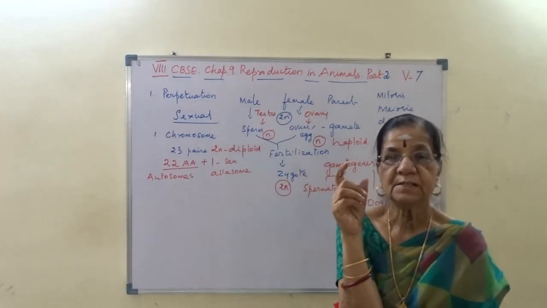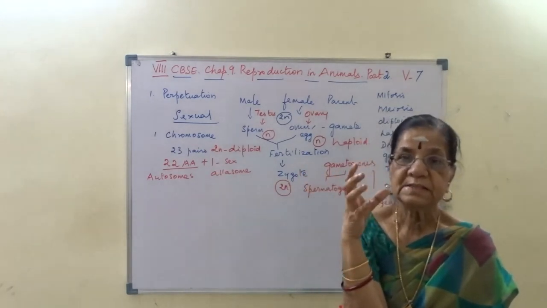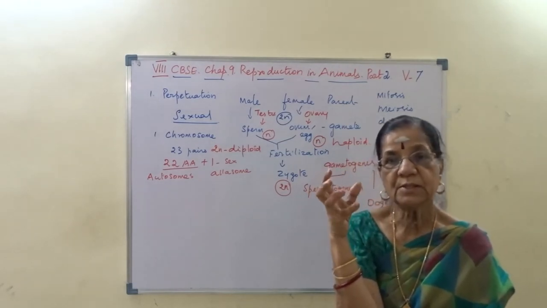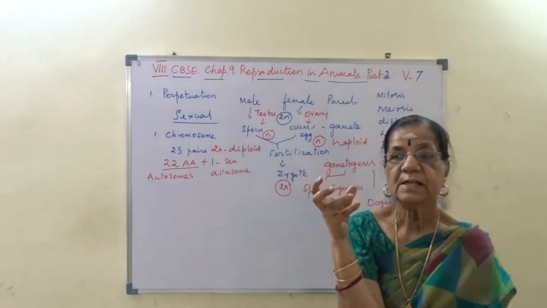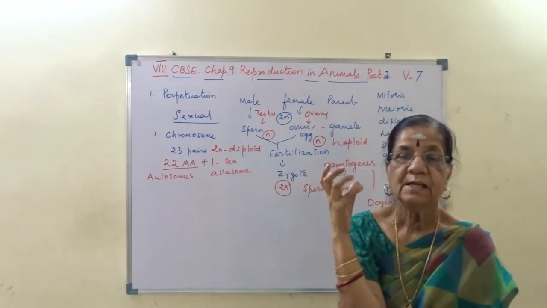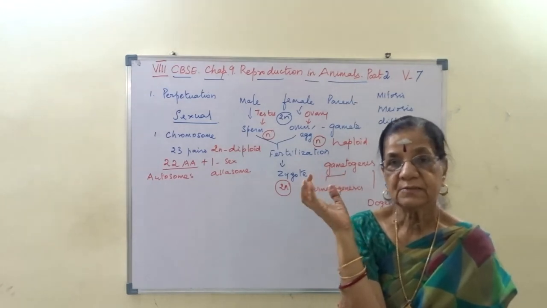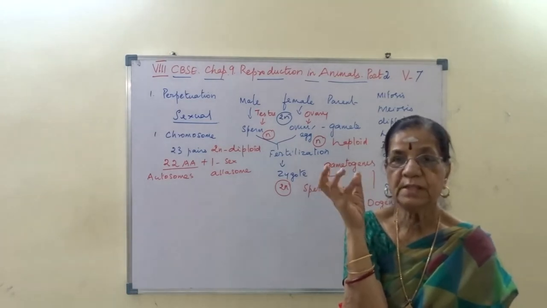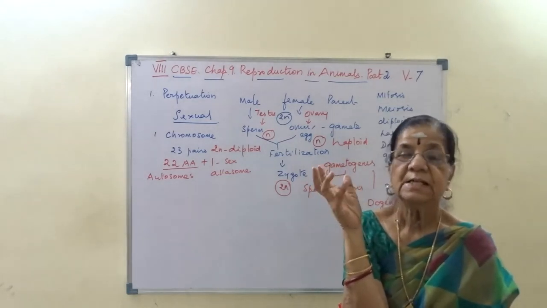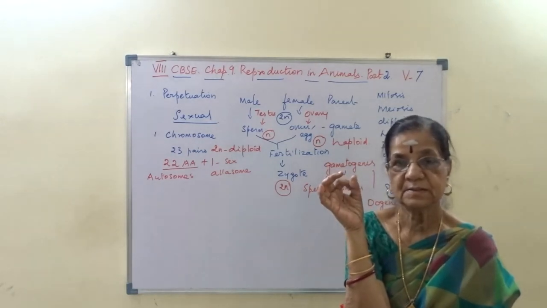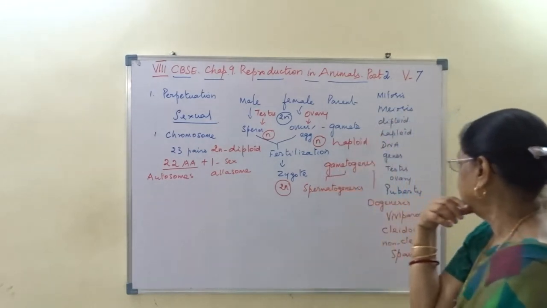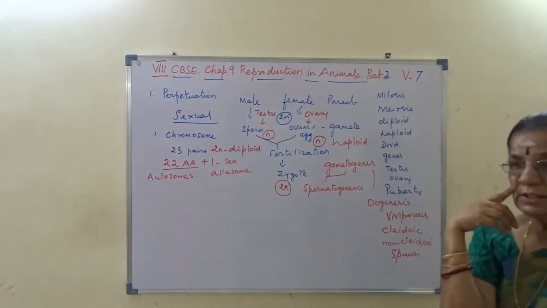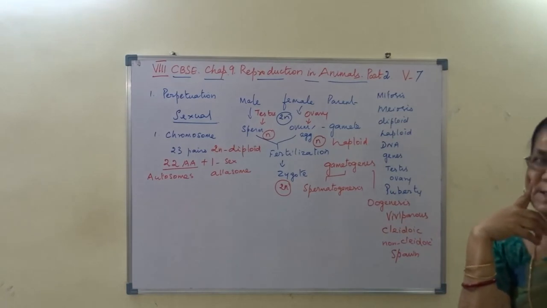And as they move in water, the eggs may or may not get fertilized. That is why fish and frogs lay hundreds of eggs. It is not possible that all 100 eggs will be fertilized. It is only a chance of occurrence. I hope you understand. So we talked about viviparous, oviparous, cleidoic and non-cleidoic eggs.